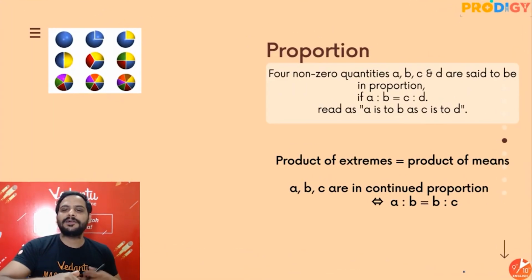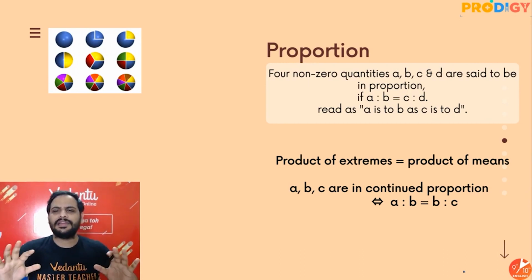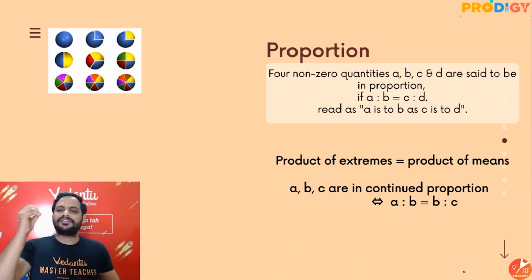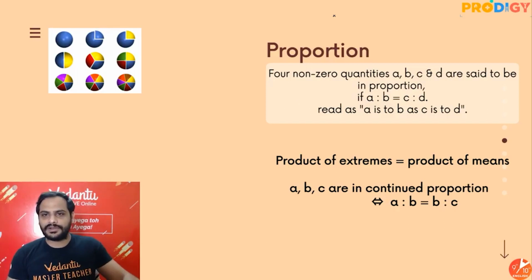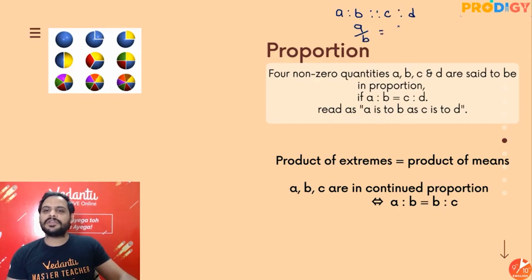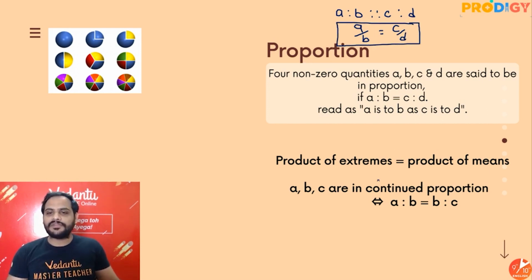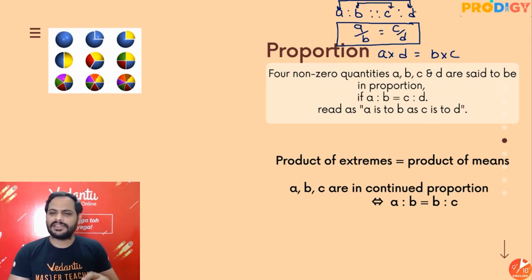Understood, guys? Then comes proportion. So proportion, it's not something hi-fi. It simply says that two ratios are equal. So if I say that A is to B is proportional to C is to D, it clearly means that A by B is equal to C by D. This is what it means. And because of that only, we say product of extremes is equal to product of means, because if I cross multiply, I will get A into D is equal to B into C. So product of the extremes is equal to product of the means, nothing else.